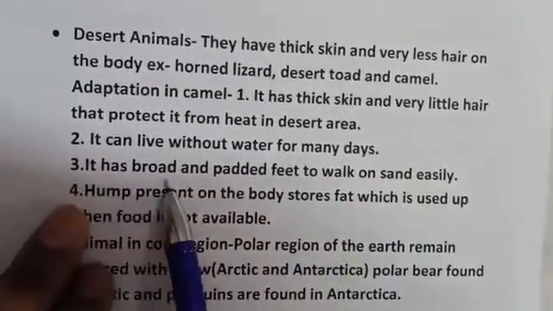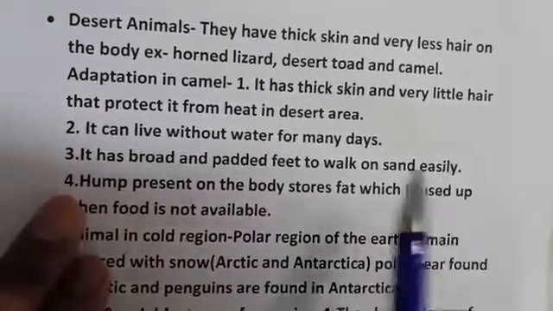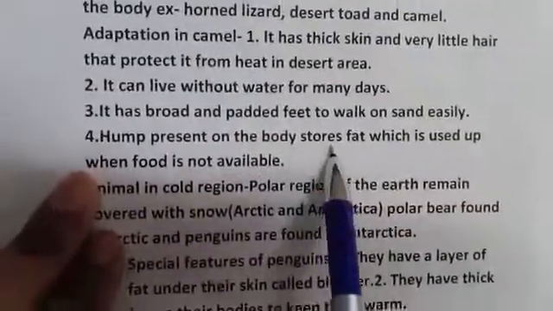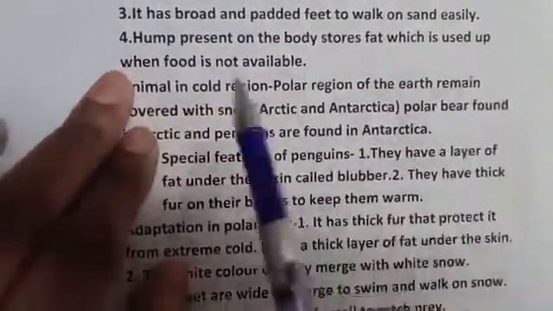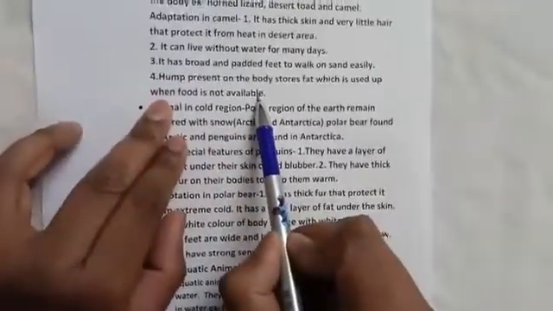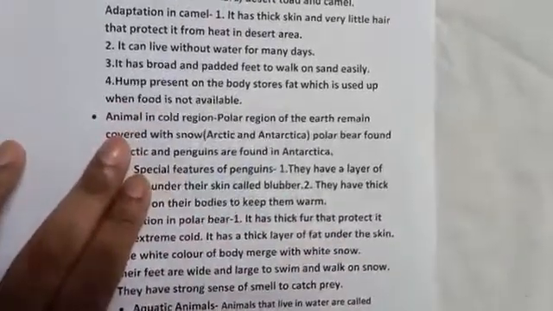Third, it has broad and padded feet to walk on sand easily. Fourth, the hump on the body stores fat, which is used up when food is not available. When food is not available, the camel takes fat from this hump. It is on the top of the back.